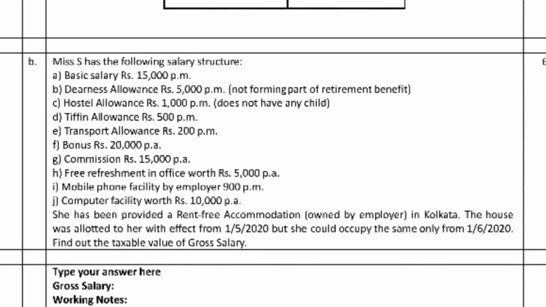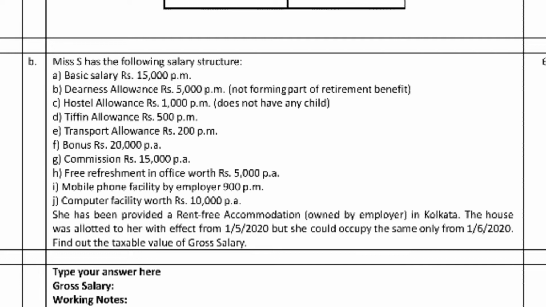Tiffin allowance is 500. Transport allowance is 200 per month. Bonus is 20,000 per annum. Commission is 15,000. Free refreshment in office worth 5,000 per annum. Mobile phone facility by the employer is 900 per month. Computer facility is provided, worth 10,000 per annum.